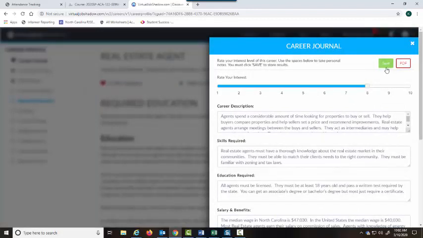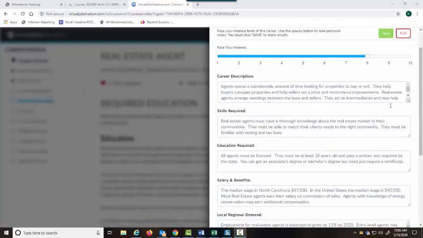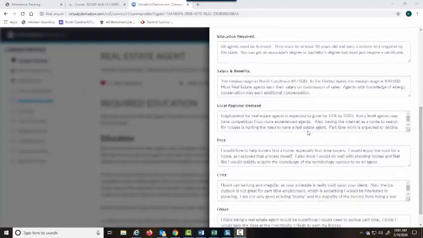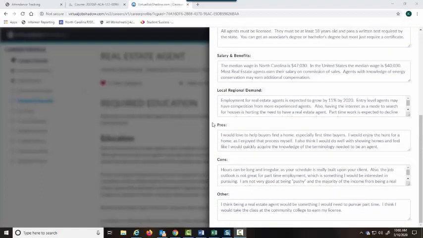There is a save feature, so you can always work on it for a little bit and then come back to it later. I don't expect you to complete all 3 career journals at one time. The only sections that you're really going to be writing in your own words are the pros and the cons. So this is for you personally.